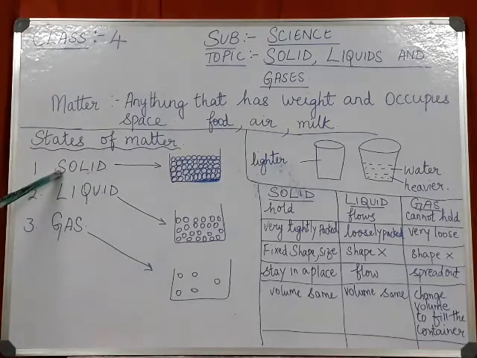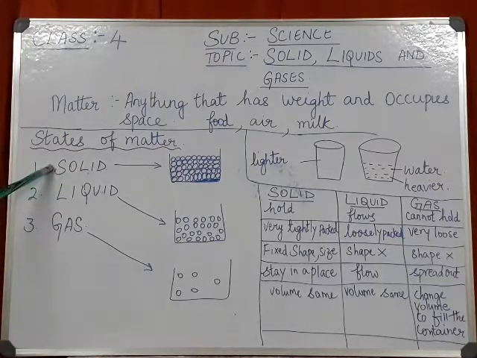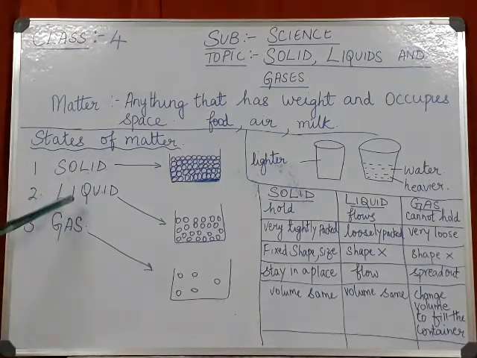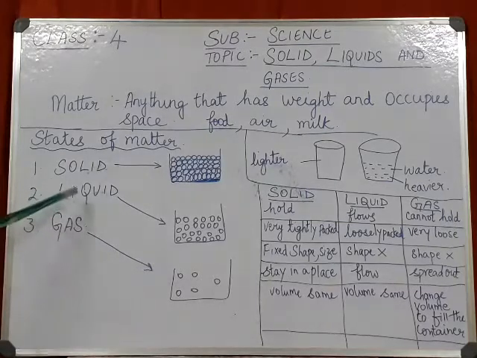Solid is that which is hard. For example, a chair. A chair is a solid which is hard, which you can lift, which you can hold. That is a solid. What is a liquid? A liquid is anything which can flow. For example, milk. Milk is a liquid. Water is a liquid. Coffee mixed with milk is a liquid. So liquids can flow.